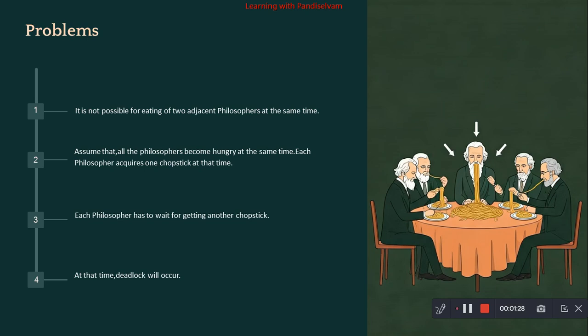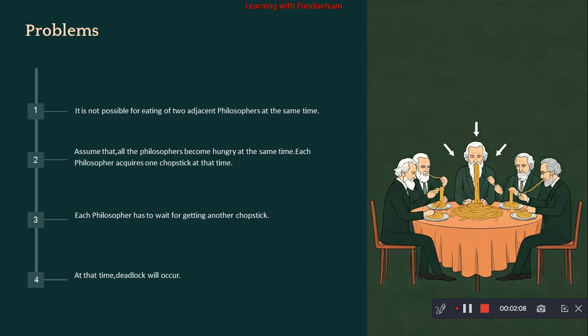So here we have problems. One is that it is not possible for two adjacent philosophers to eat at the same time. Second, assume that at a time all the philosophers become hungry. Each philosopher takes one chopstick at a time, so each philosopher has to wait for another chopstick. At that time none of the philosophers is going to eat, because each has to wait for another chopstick. Then deadlock will occur.